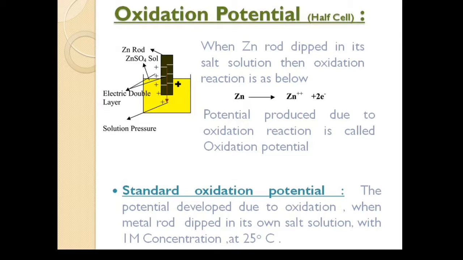Now since this double layer is formed due to oxidation reaction, that is Zn gives Zn2+ plus 2 electrons, the potential produced is known as oxidation potential. Now in this case, if the temperature is 25 degrees centigrade and the concentration of the salt solution, that is ZnSO4 solution, is 1 molar, then the potential produced is known as standard oxidation potential.